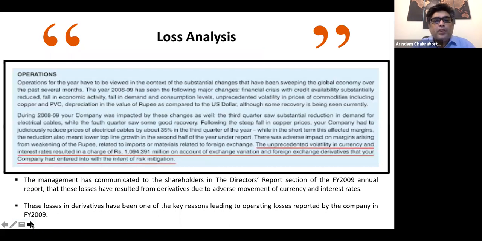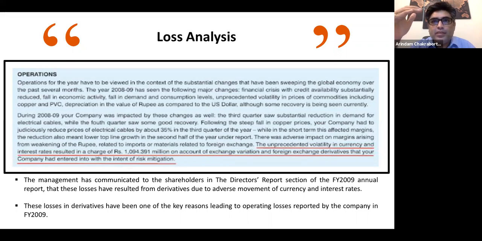Now, on digging further into why this sort of loss has taken place, these are all extracts from the annual reports, but I'm trying to bring your notice to these particular lines. The unprecedented volatility in currency and interest rates resulted in a charge of 109 crores on account of exchange variation and foreign exchange derivatives. See, they have taken a derivative position, right? And companies take a derivative position to hedge their risk.